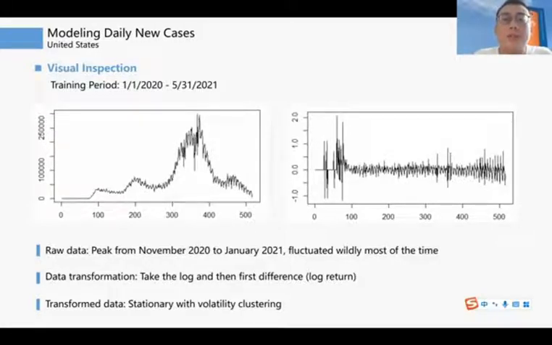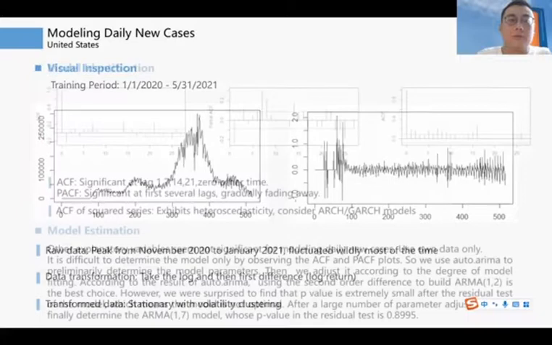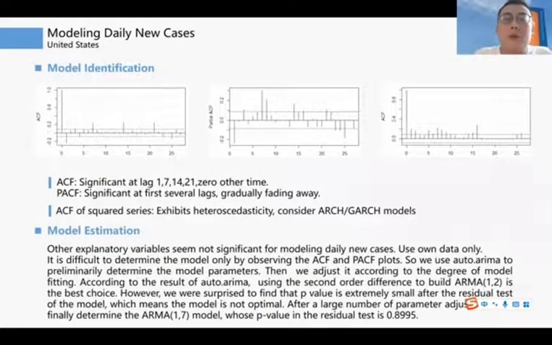To fit a suitable time series model, we can process the data with the same method of Singapore. To further determine the model, ACF and PACF graphs are shown on screen. It is difficult to determine the model only by observing the plots. So we use the auto.arima function to preliminarily determine the model parameters. Then we adjust it according to the degree of model fitting. After a large number of parameter adjustment, we finally determine the ARMA(1,7) model, whose p-value in the Ljung-Box test is 0.8995. It is obvious that there exists a significant heteroscedasticity, which means an ARCH or GARCH model should be included.